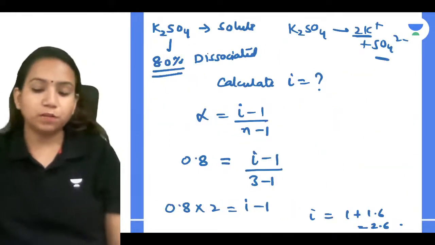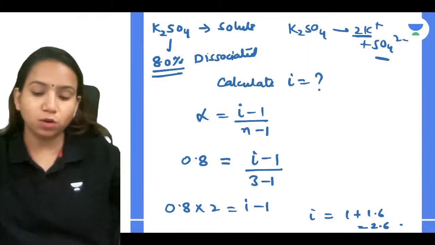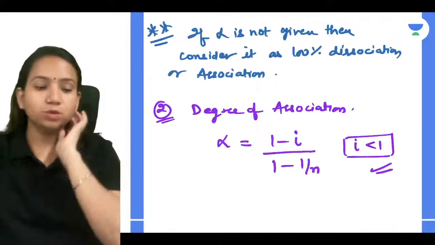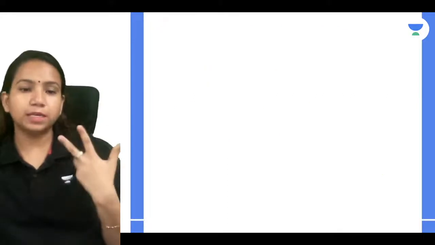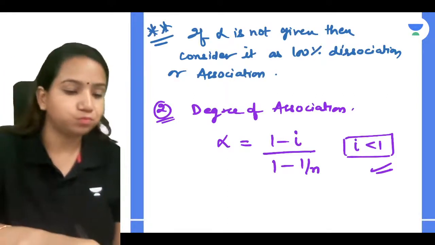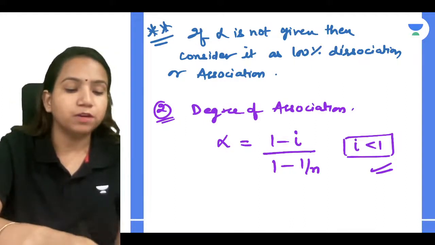Okay, guys, whenever you have even a single thing, what you can relate is very simple: it's going to dissociate to give at least 2 ions. And for association, it will be combining, and you will be getting the van't Hoff factor for that less than 1. So this is what we can understand.